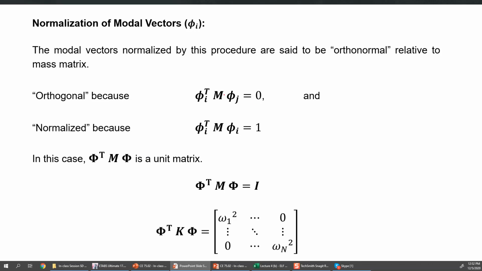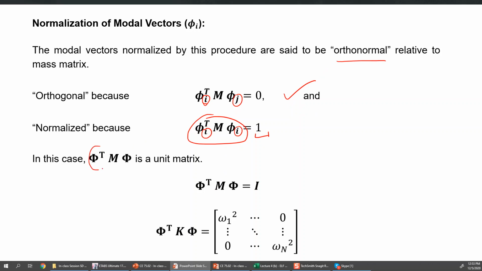One last thing is that if we use the second approach for normalizing the mode shape such that the modal mass for each mode is 1, in that case the modal vectors can be called orthonormal also, because they are orthogonal already. We know that if we have two different i and j, the result will be 0. But if we have the same i and i, the result will be 1. So sometimes, if we normalize the mode shapes in this manner, we call them orthonormal.